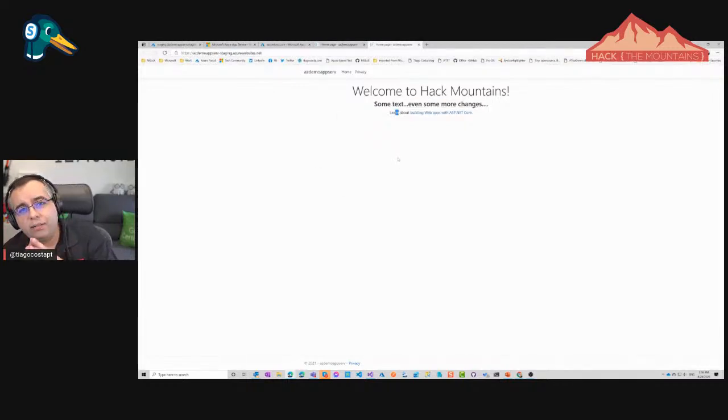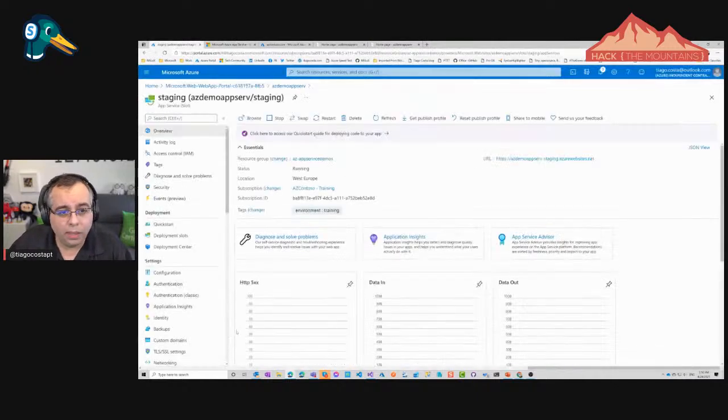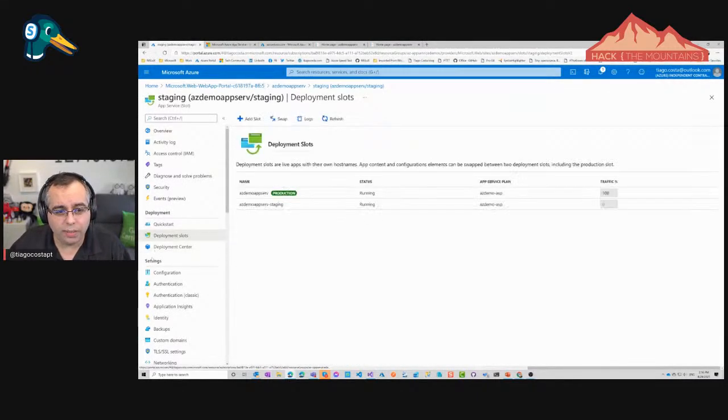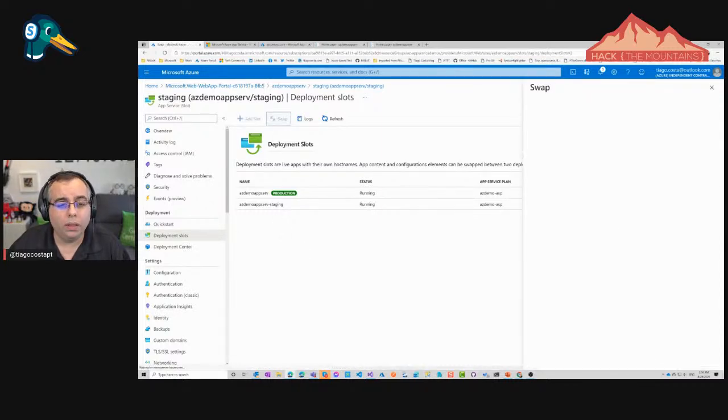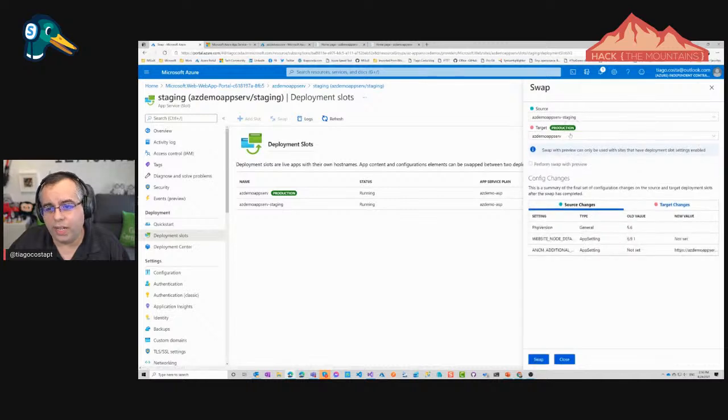Got it? Now we look at this and we test. Imagine those changes were not just a piece of text. They were new features, fixing bugs and stuff like that. We test and we're like, oh yeah, this is good. So I can go to Azure, I can go to deployment slots. And under deployment slots, I have this feature called swap. You're just saying staging will be production. So you click swap.